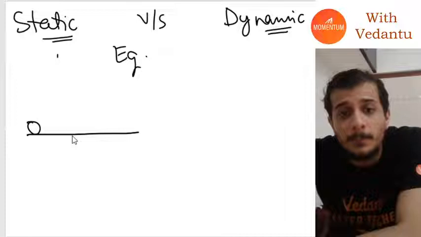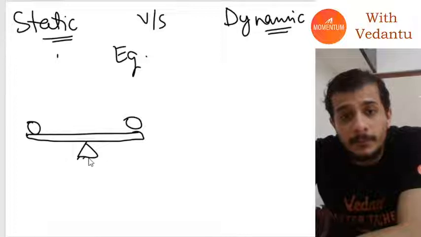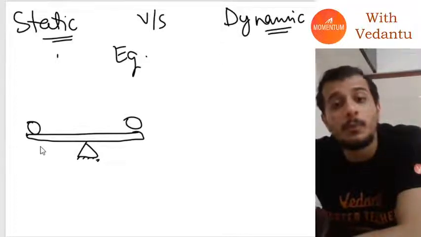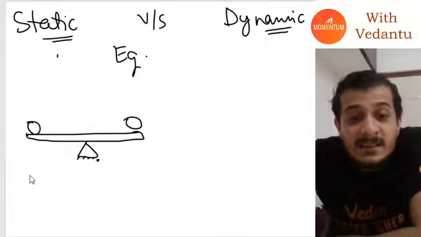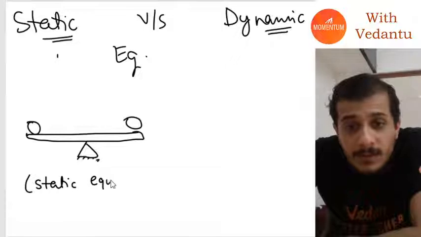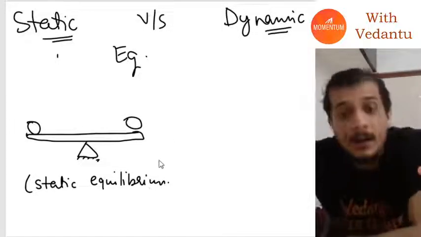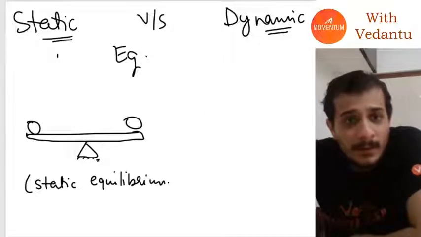Let's say I'm balancing two bodies of mass on a fulcrum like this, and they are perfectly balanced. So I will say both the masses are in equilibrium. Such a thing is called a static equilibrium. Now, what exactly is a dynamic equilibrium, guys?